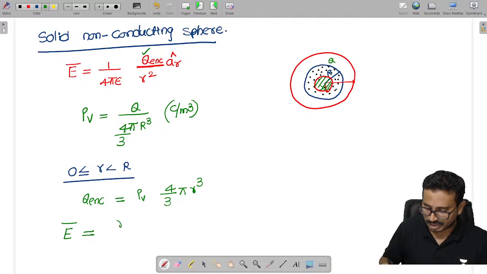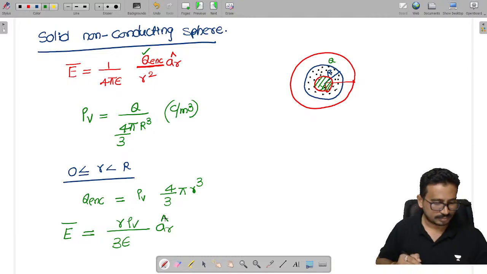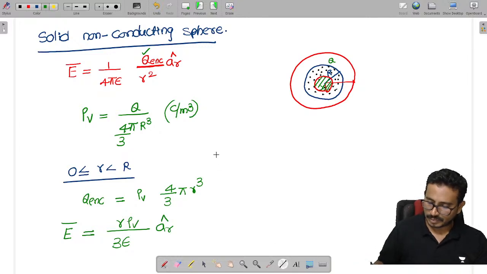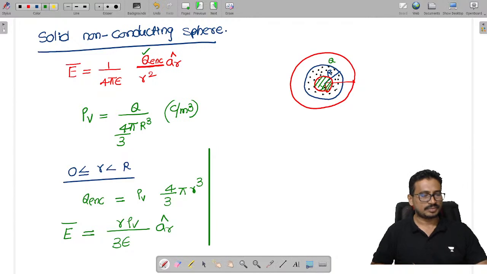You will get r rho v by 3 epsilon into r cap. Check, all of you. Did all of you get the same thing or not? If there is any doubt, tell me.